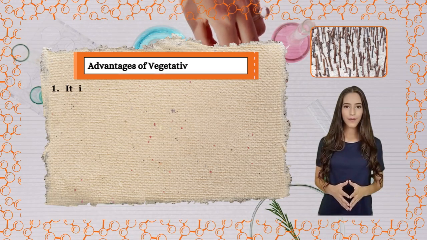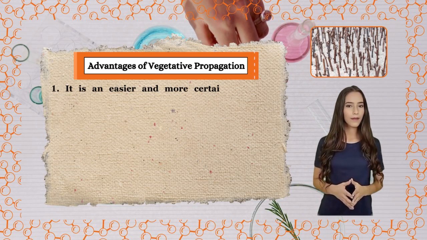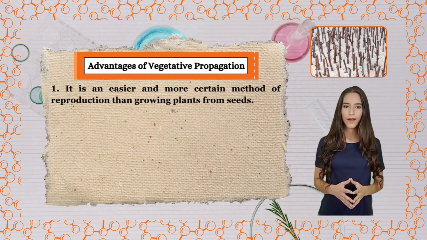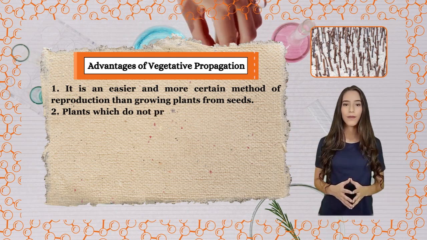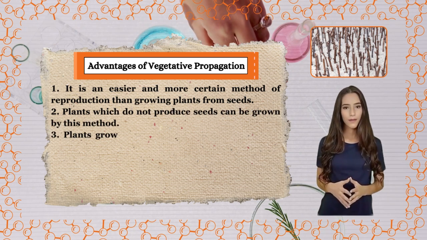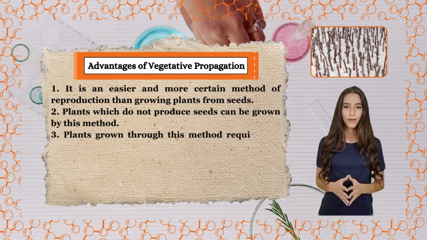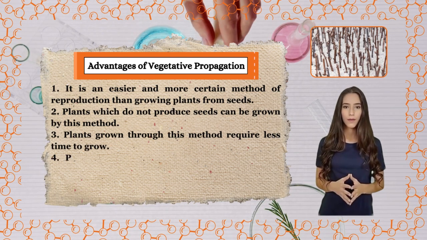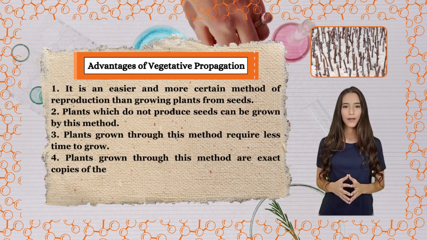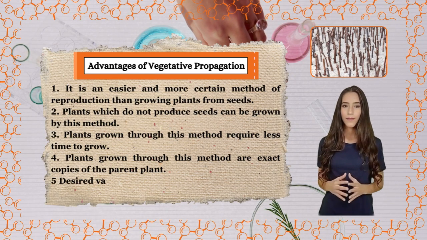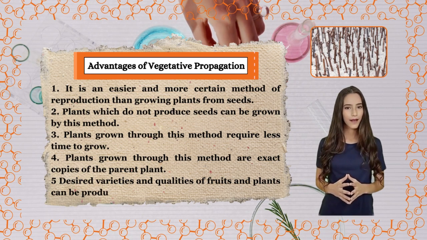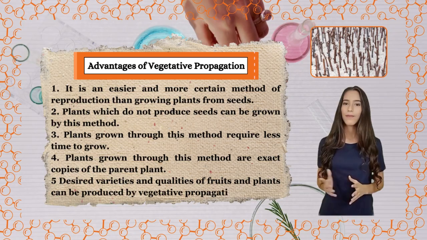Advantages of vegetative propagation. 1. It is an easier and more certain method of reproduction than growing plants from seeds. 2. Plants which do not produce seeds can be grown by this method. 3. Plants grown through this method require less time to grow. 4. Plants grown through this method are exact copies of the parent plant. 5. Desired varieties and qualities of fruits and plants can be produced by vegetative propagation.